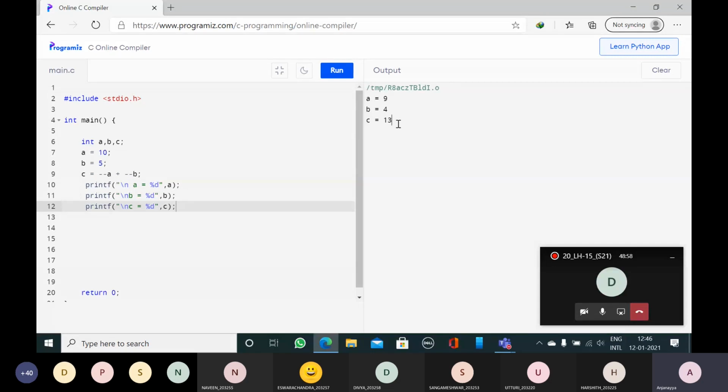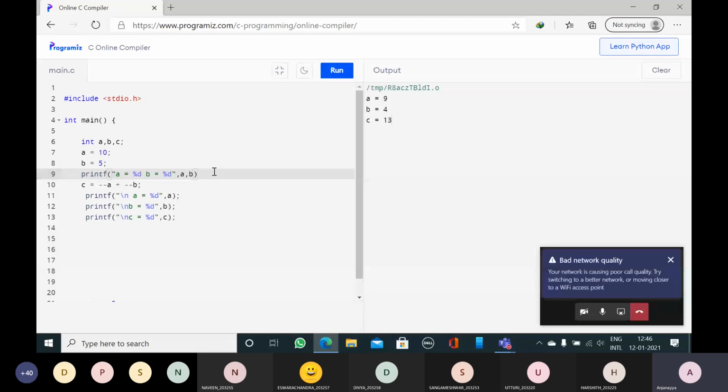If you want to see before values also, you can print A value, B value before also. Like here I am printing A is equal to %d, B is equal to %d, comma A, comma B. Now I will run the program.